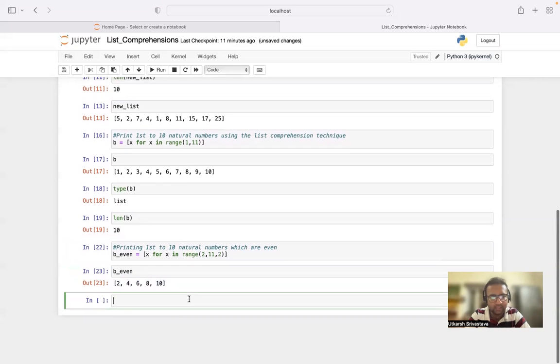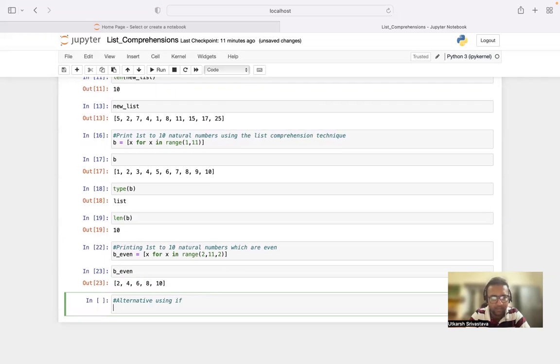Now, another alternative for the above problem, using if. Now let us check within the list. B_even_1 is equal to x for x in range 1 comma 11 if x modulus 2 double equals 0.